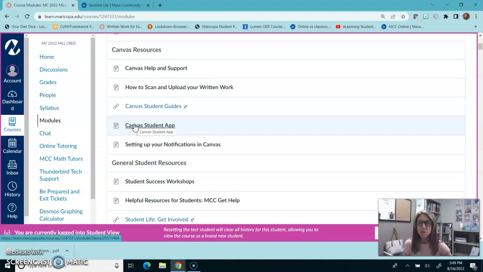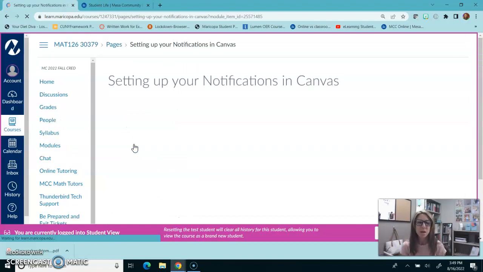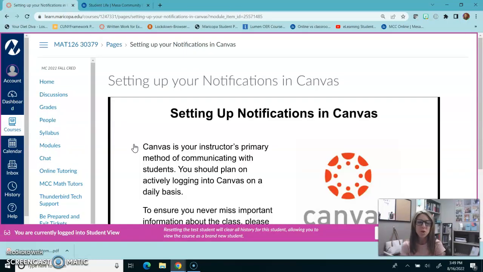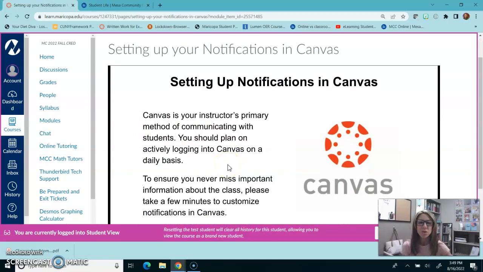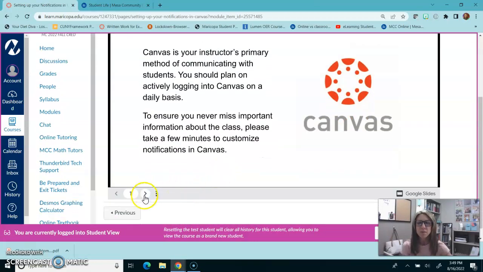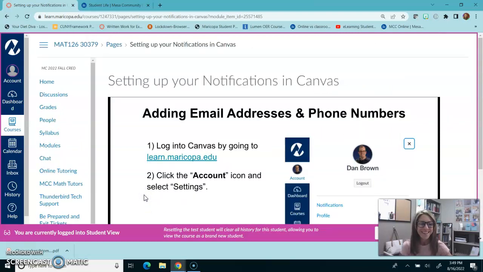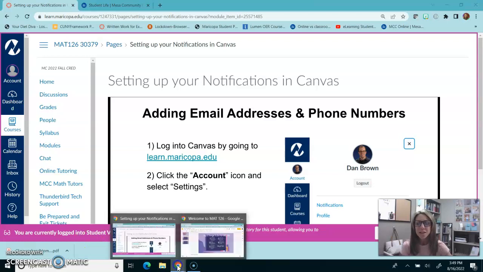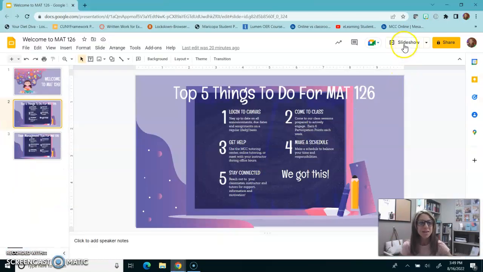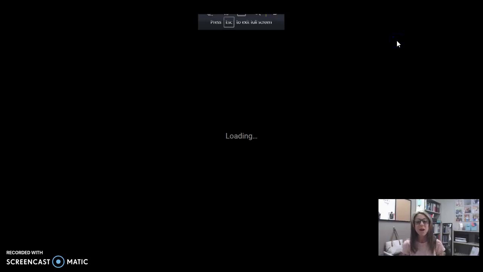And then once you download the app, then you're going to click on this link that walks you through the steps for setting up your notifications. So I have a slideshow with a lot more details on how to set up your notifications in Canvas. So you'll just go through the slideshow and it'll walk you through with screenshots on how to set up your notifications.